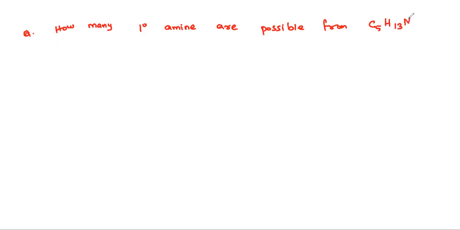Okay. Let's move on to the question now. The question is very simple. How many primary amines are possible from C5H13N?